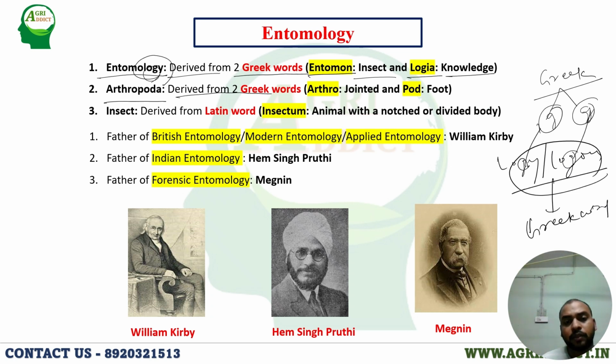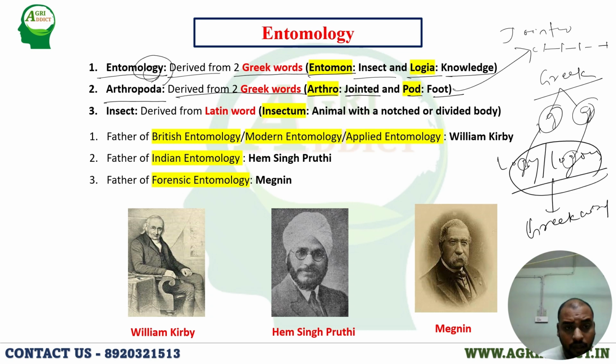Arthropoda is derived from two Greek words: one is arthro, that is jointed, and pod means foot. So insect has jointed legs or jointed foot. That means different joints are there, because there is a joint between two different parts, like coxa, trochanter, and the other parts.